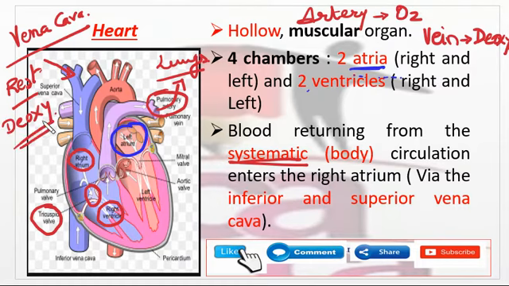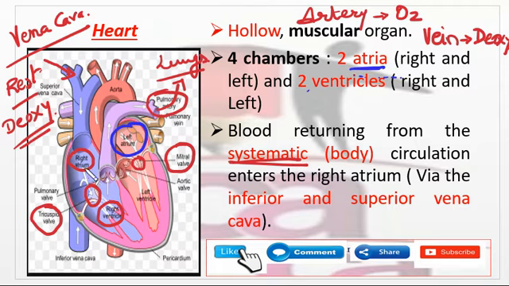It is deoxygenated blood which is entering the right atrium, then via the tricuspid valve. There are two valves. Here is the tricuspid valve on the right side, and on this side there is the bicuspid valve, which is also said to be the mitral valve. So via the right tricuspid valve the blood goes to the right ventricle, then it is sent to the lungs via the pulmonary artery. Again remember, this is deoxygenated blood.